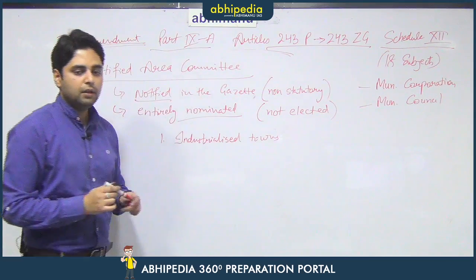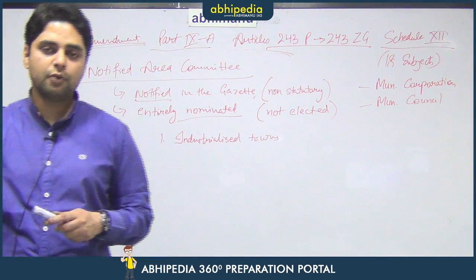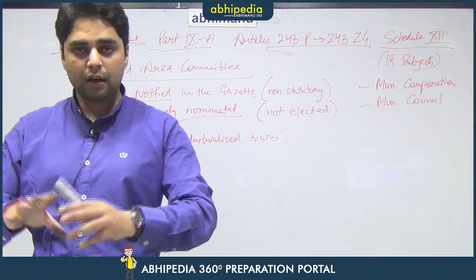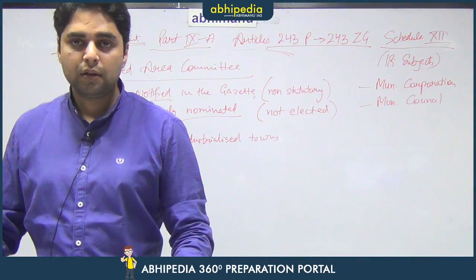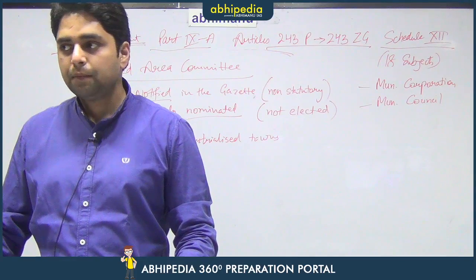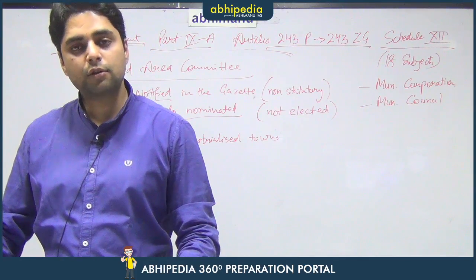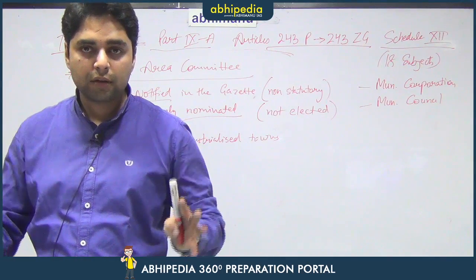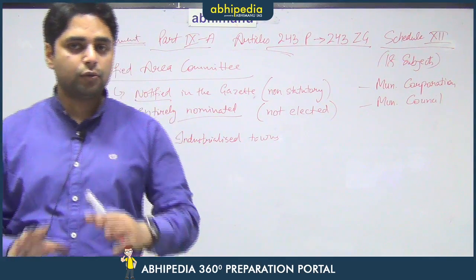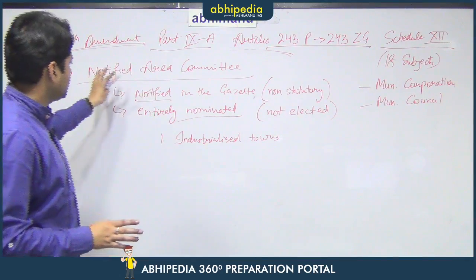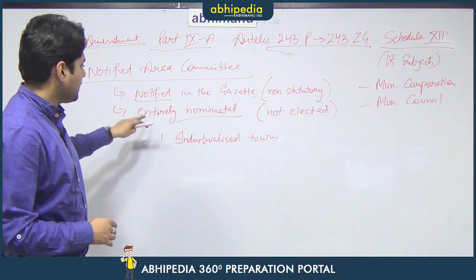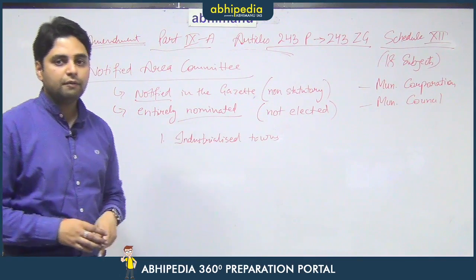For example, if in a particular rural area or in the outskirts of a particular city, a new city is coming up around a very large industry. Say there is a steel plant on the outskirts of an urban area, and there a very large township is coming up. So, to govern that township, that area will be notified by the state government and an entirely nominated body will be put in place.